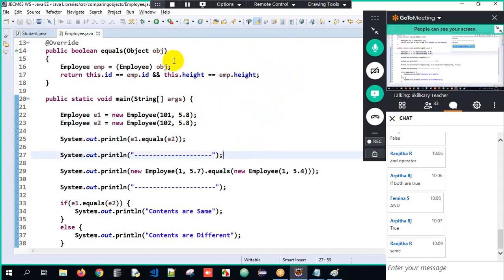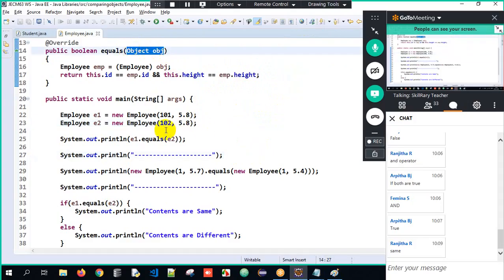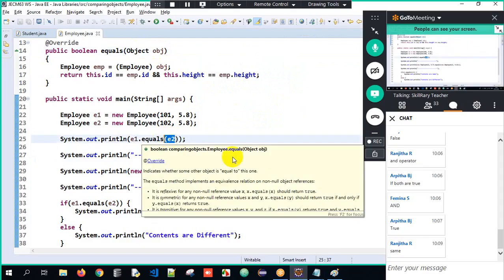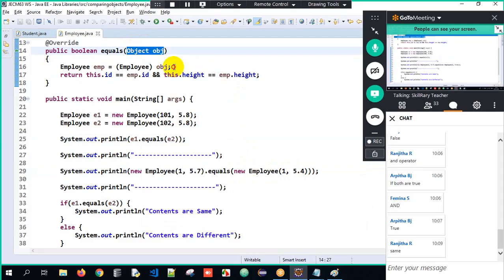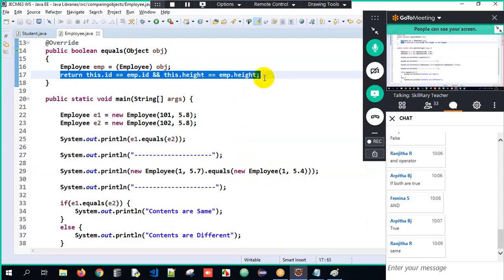So first, why is it accepting object obj? Because I can pass any types of object. See, E2 is employee object and new employee is nothing but what? I'm comparing the objects of employee here. So that becomes upcasting, that becomes downcasting, and the logic for comparison. Three steps, if you understand, you can override the equals method in a beautiful manner. And I know it's tricky because if you're not sure of upcasting and downcasting, it's going to be tricky. If you practice a couple of times here, it would be in your subconscious mind always. You'll never forget it. So make sure to practice this entire data here.